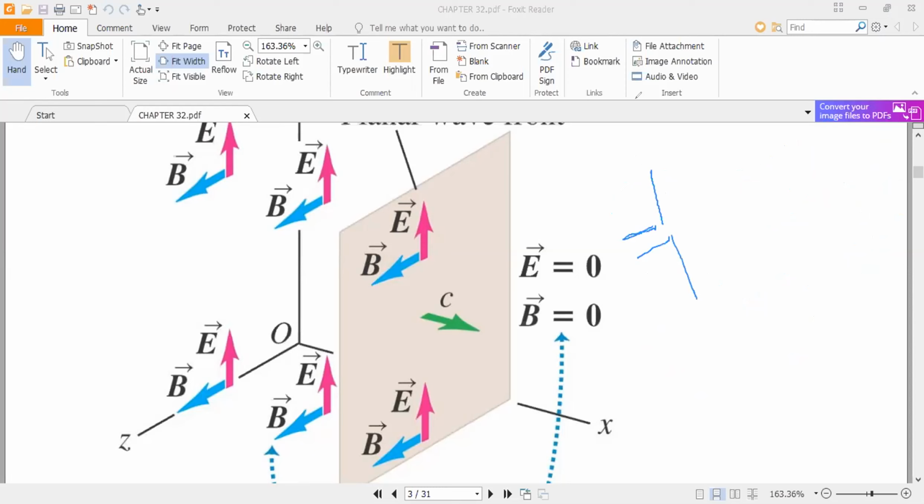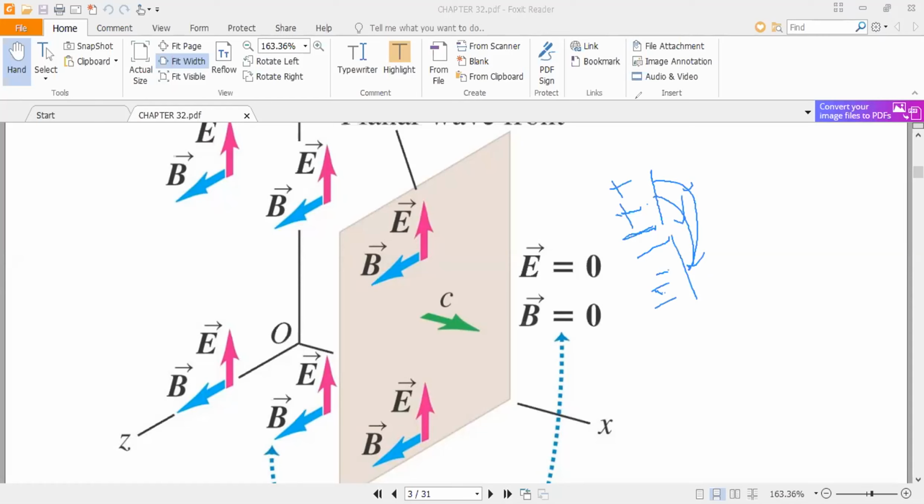This is the antenna. First, for example, this is positive and this is negative. The electric field is from positive to negative, because the electric field is always from positive to negative. There are a large number of charges, and the electric field is from positive to negative.